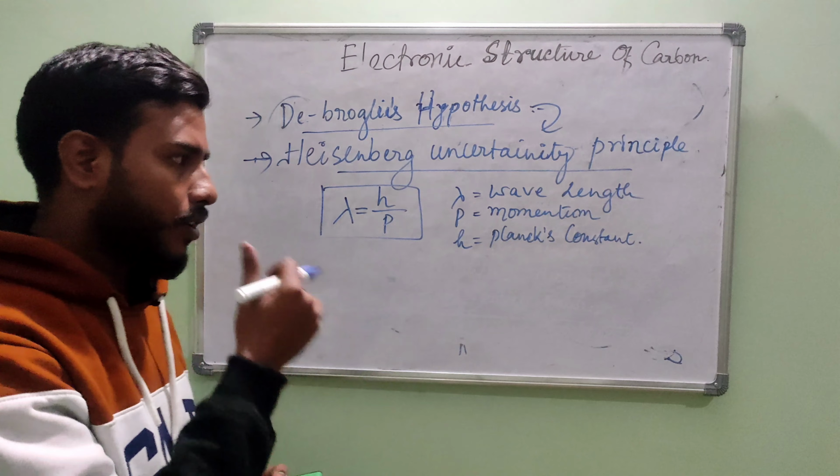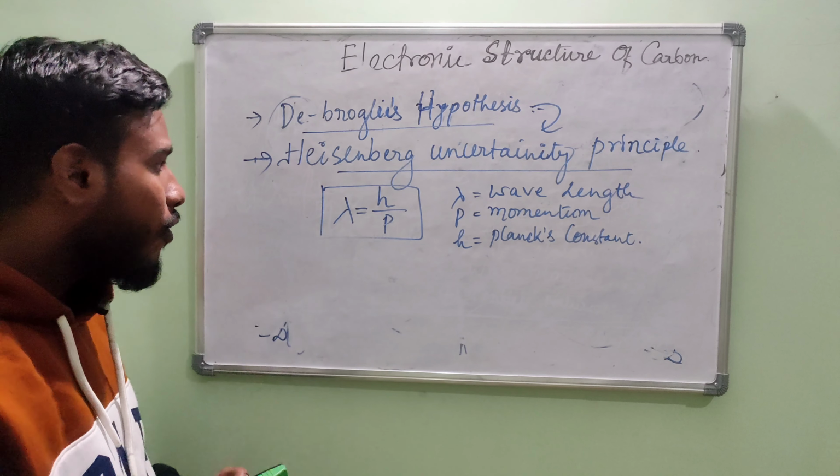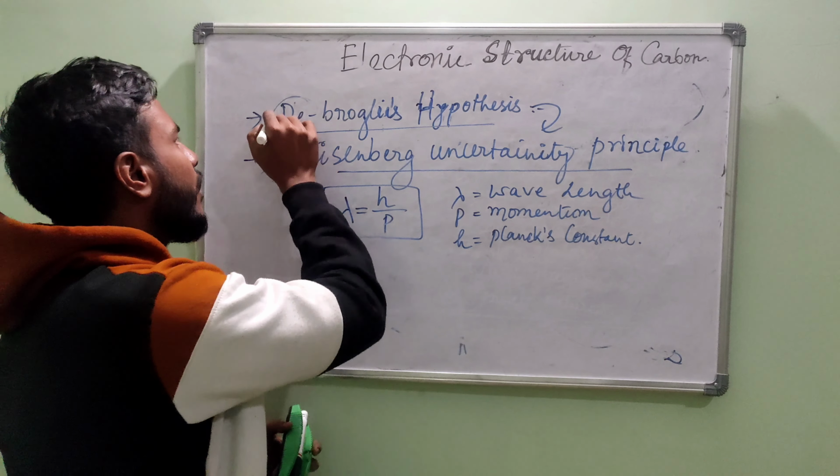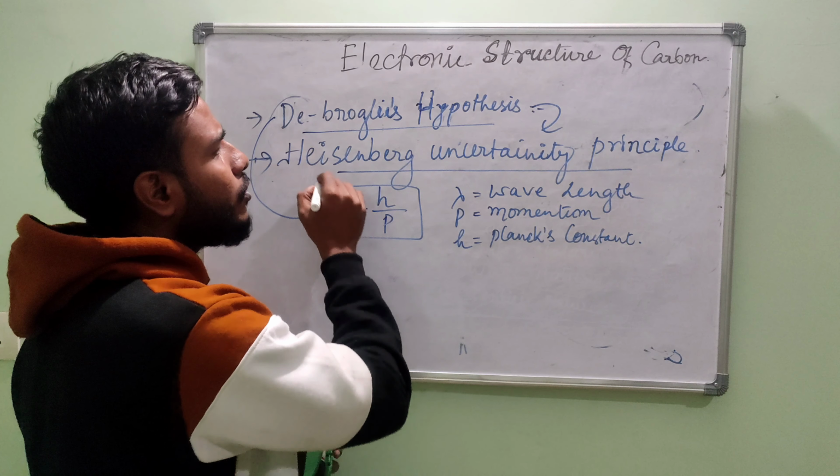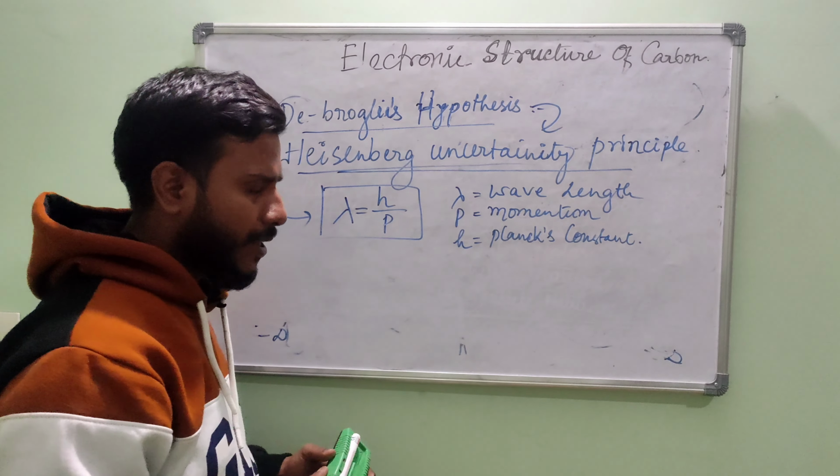So now what it says, the direct consequence of this de Broglie's hypothesis is the Heisenberg uncertainty principle.